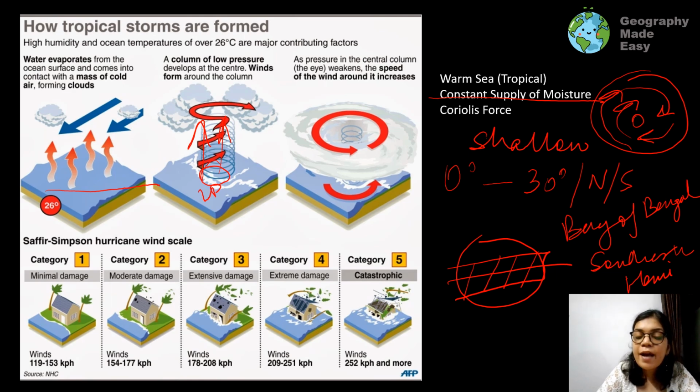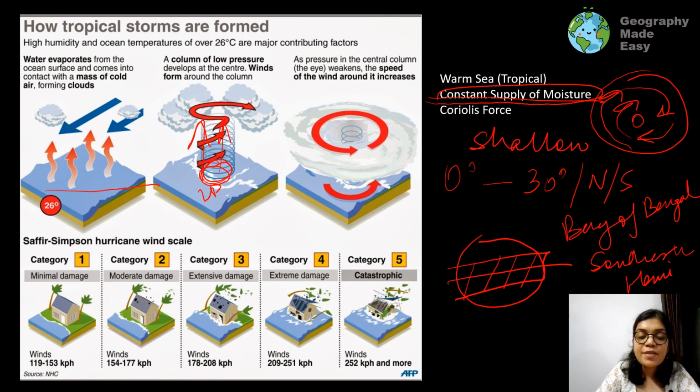Now a lot of us might be wondering what is causing this low pressure system in the middle of the storm to sustain itself, and it is only when it moves to the landmass that we see the cyclone finally dissipates. One of the reasons is the constant supply of moisture from the sea. Constantly the water is getting evaporated and condensing and supplying moisture, which is able to sustain this system.